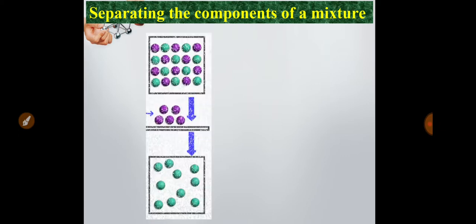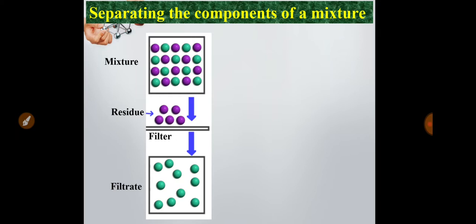This is the basic separation method: in the picture we can see that a violet ball and a green ball are mixed, which means it is a mixture. When it is filtered, you get the violet ball as residue and the green ball as filtrate. In this way the green ball and violet ball can be separated, and this is the normal filtration process.